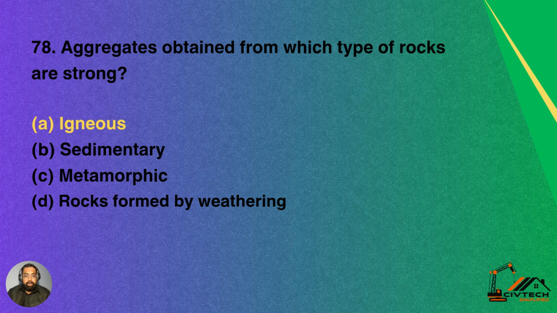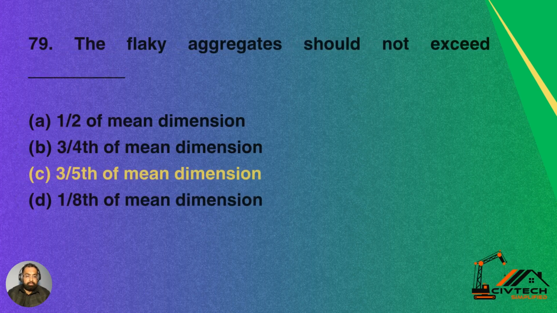Question 78. Aggregates obtained from which type of rocks are strong? Option A igneous rocks, option B sedimentary rocks, option C metamorphic rocks, option D rocks formed by weathering. So aggregates obtained from igneous rocks are stronger. Option A is the correct answer.